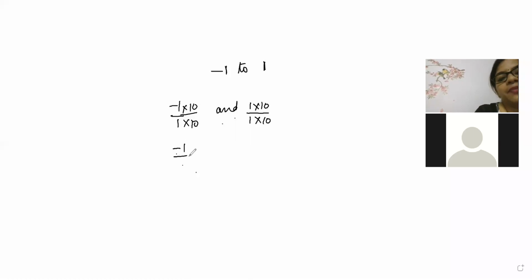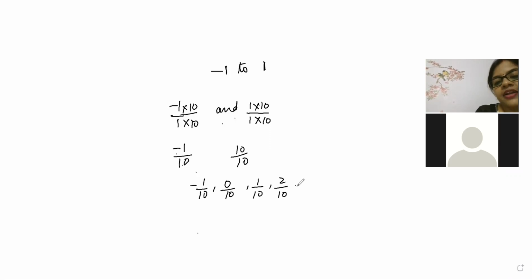So now you have numbers between -1 to 10 to 10 by 10. Very good, Ashwin. That means what? What will be the answer coming? First number -1 by 10, then 0 by 10, 1 by 10, 2 by 10, 3 by 10, 4 by 10, till 10 by 10.